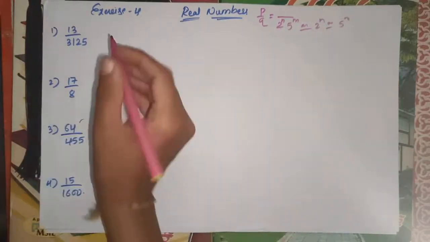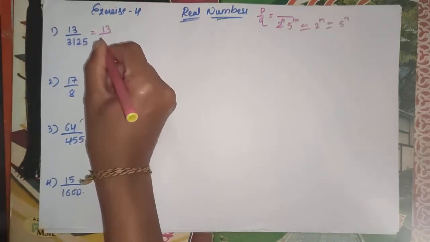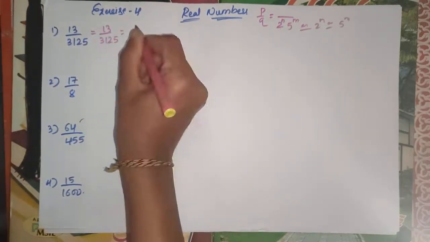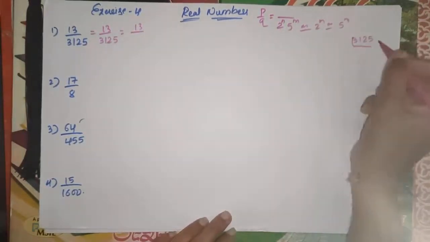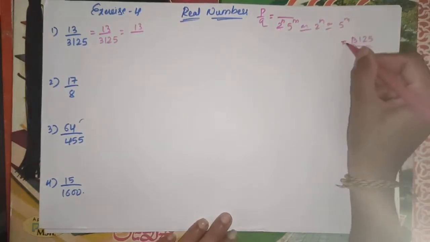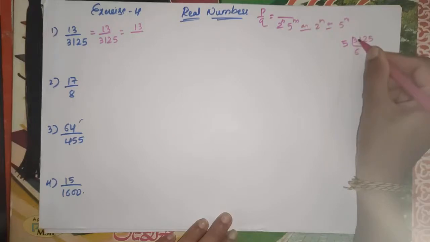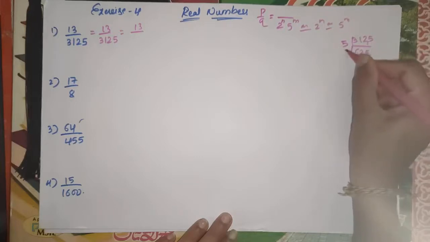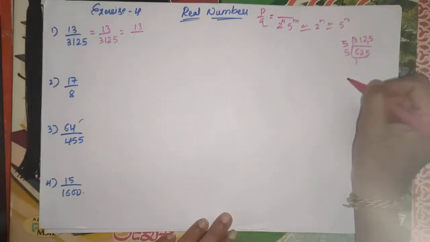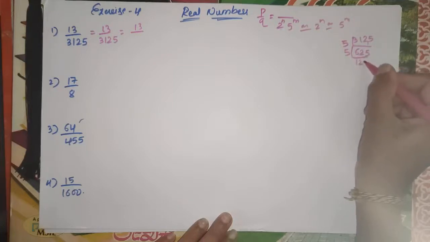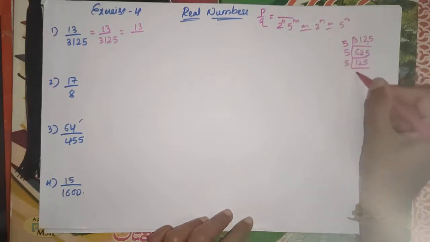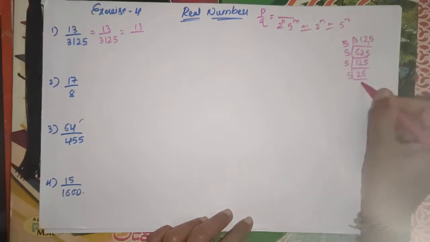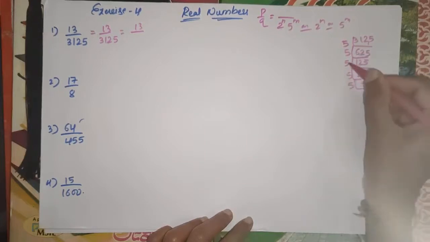Okay, so the first question is 13 by 3125. So we know 3125 is divisible by 5. 5 times 625 is 3125, 5 times 125 is 625, 5 times 25 is 125, 5 times 5 is 25, and 5 times 1 is 5.